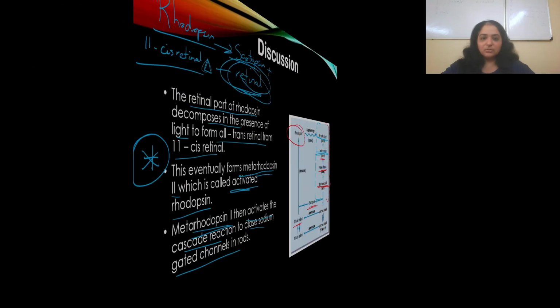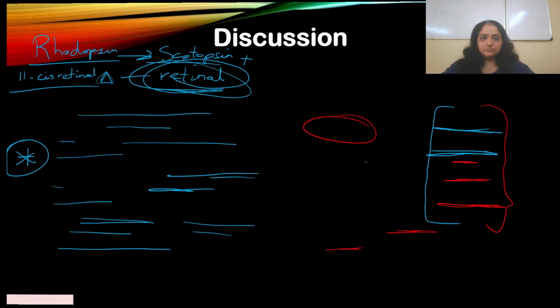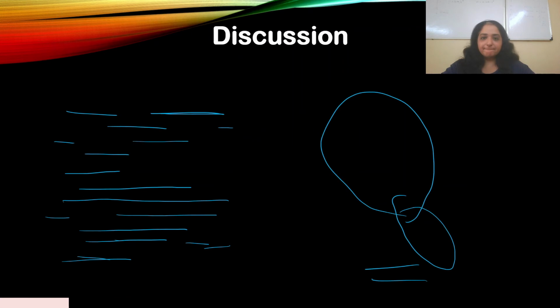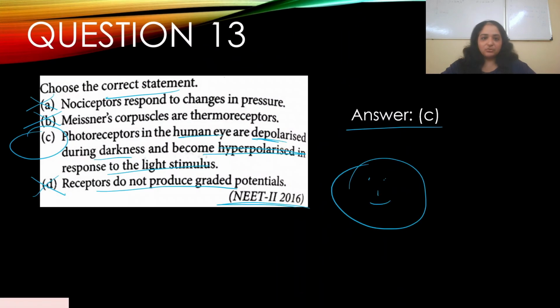If we go back to our question again: photoreceptors in the human eye are depolarized during darkness and become hyperpolarized in response to light stimulus, and receptors do produce graded potentials. This is the right statement.